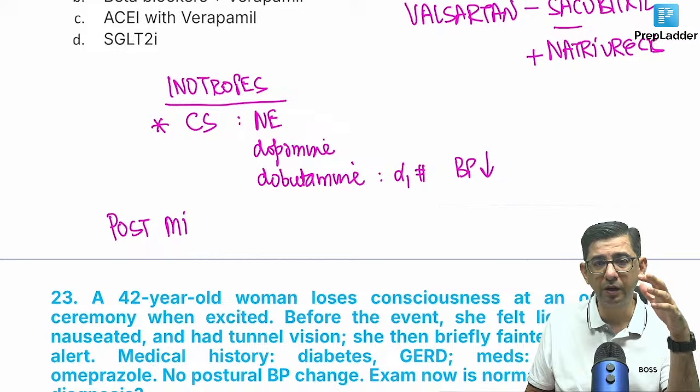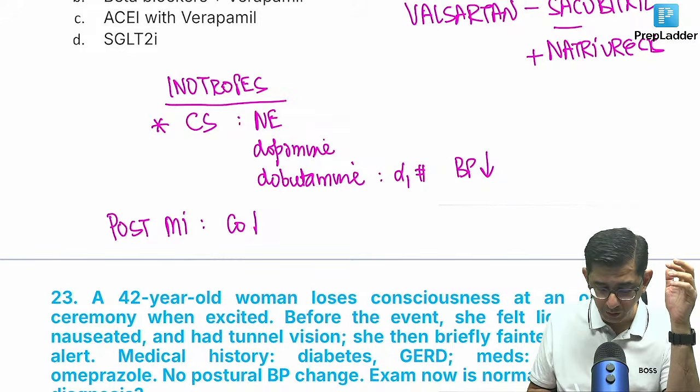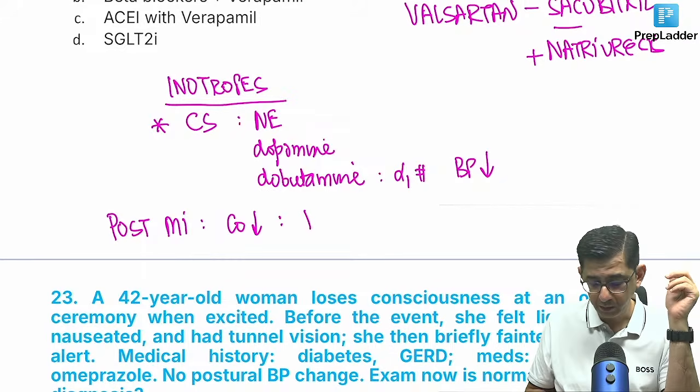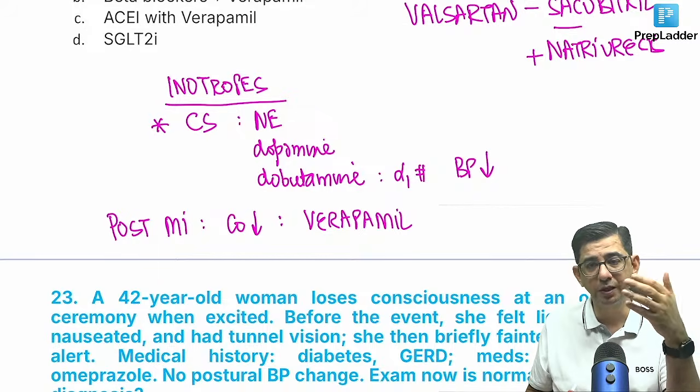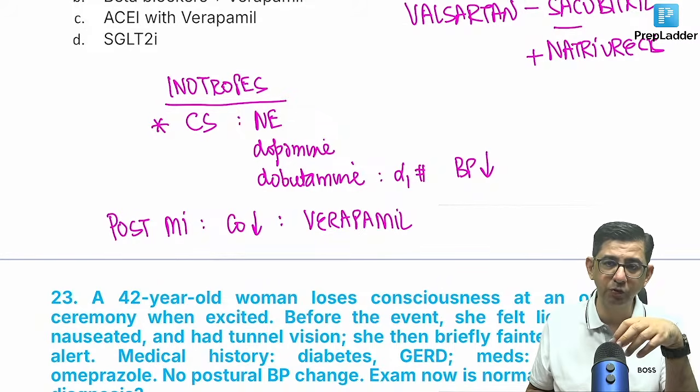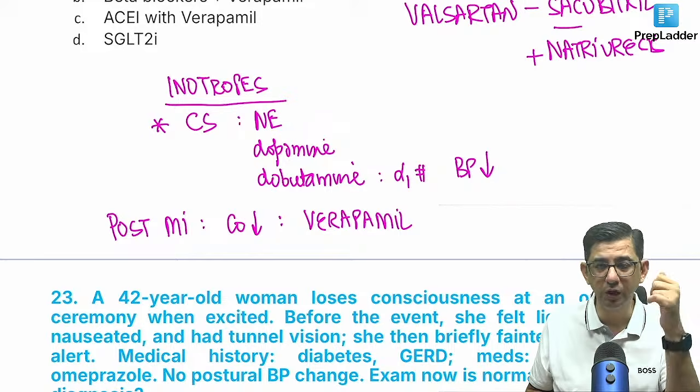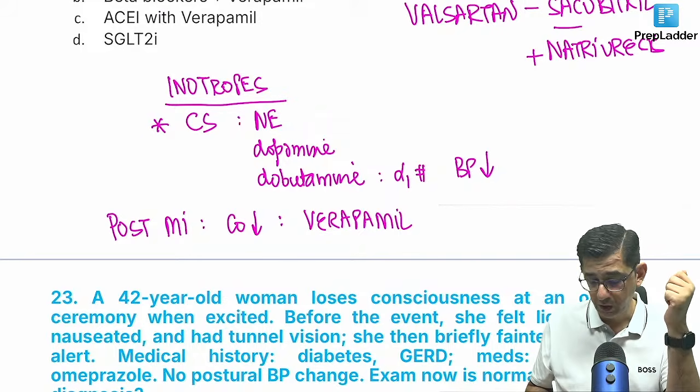अगर हार्ट फेलियर है, खासकर पोस्ट MI तो कार्डियक आउटपुट कम होता है ना. अगर पोस्ट MI में किसी को कार्डियक आउटपुट कम है और मैं वेरापामिल देता हूँ, तो वेरापामिल से तो कार्डियक आउटपुट और भी कम हो जाता है, because it basically acts on the AV node ना, so it will decrease the conduction through the AV node, it will decrease the cardiac output. So verapamil can cause worsening of a patient also.